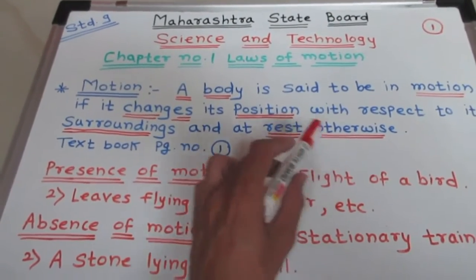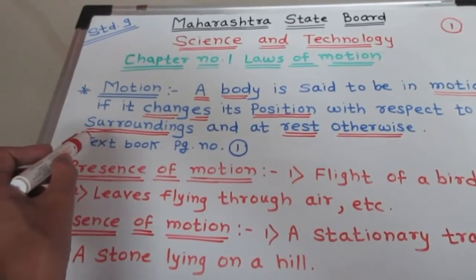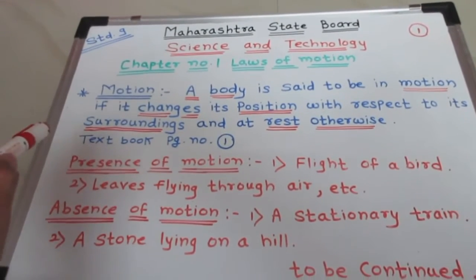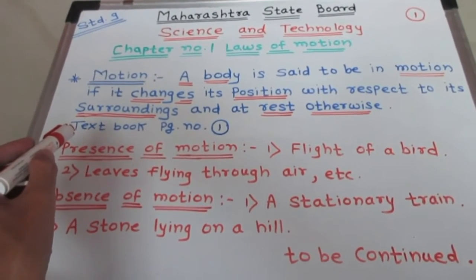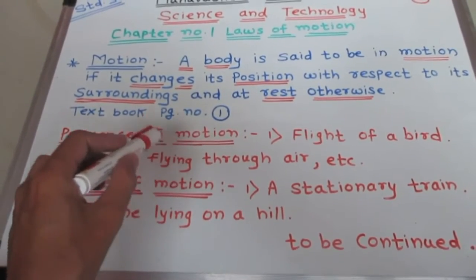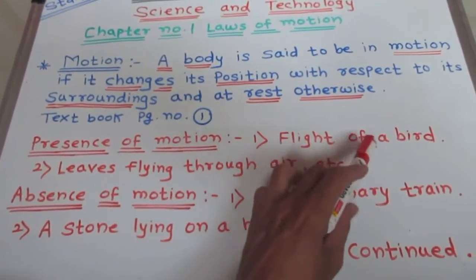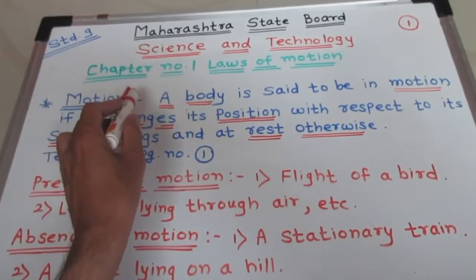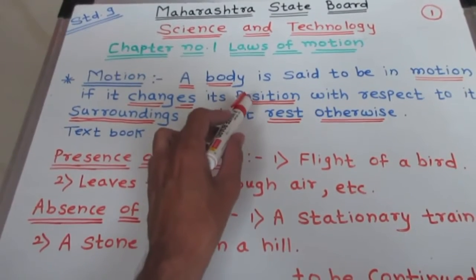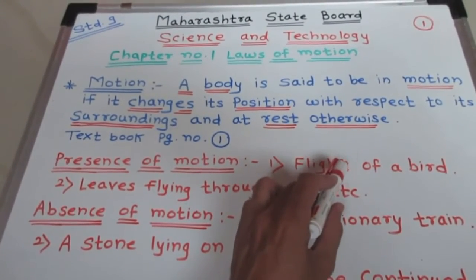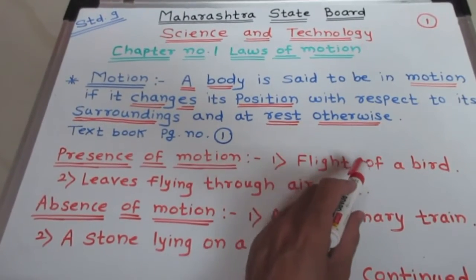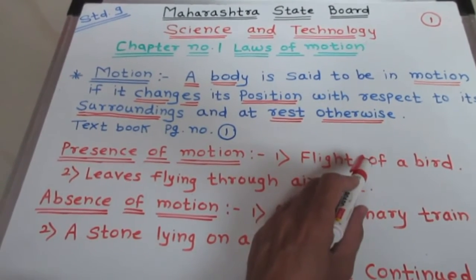If you see, students, in textbook page number 1 there are 4 examples given. So we have to find out in these 4 examples the presence of motion and absence of motion. Now we will take the first example, flight of a bird. A body is said to be in motion if it changes its position. So in the first example the bird changes its position. So that's why it is an example of presence of motion.